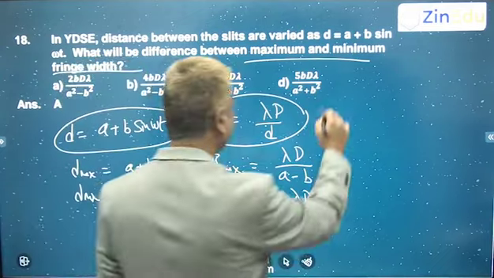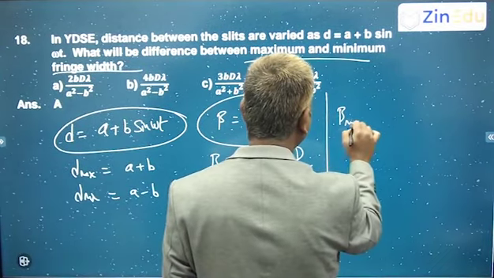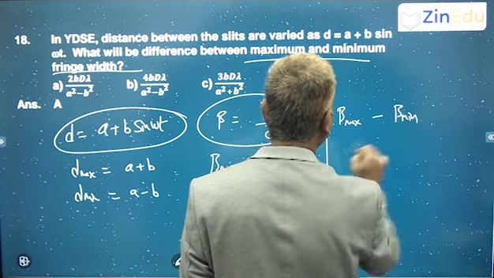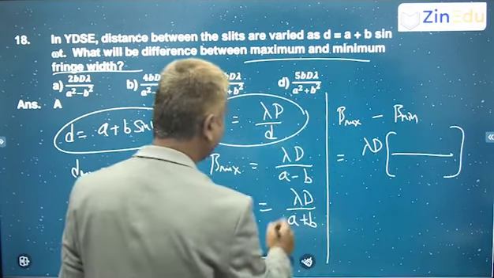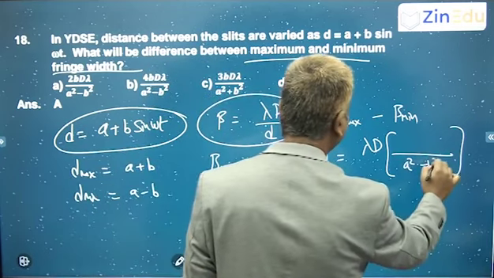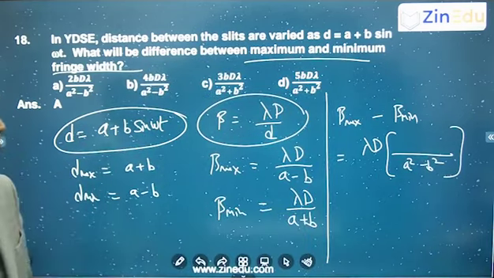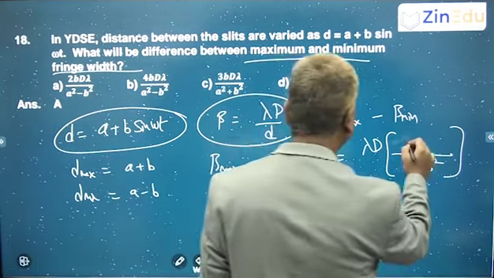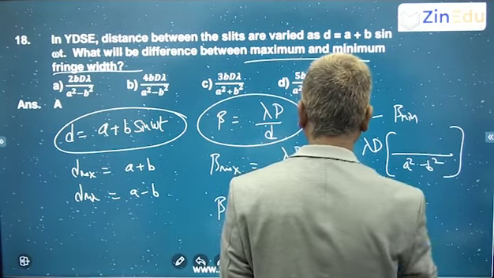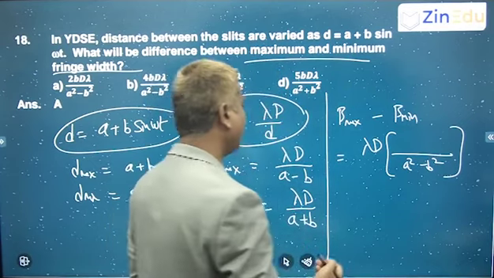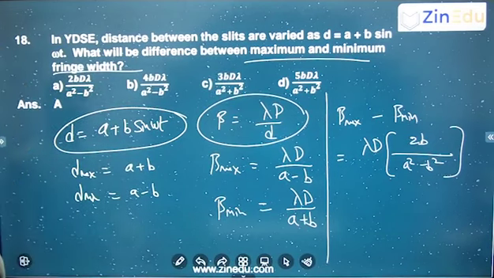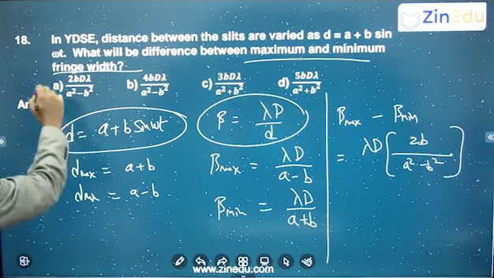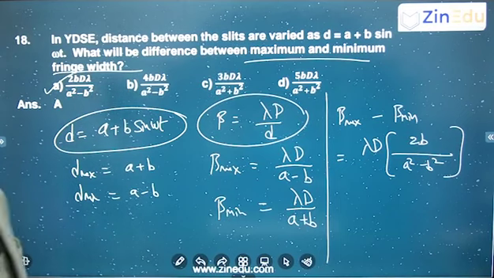Okay, so beta max minus beta minimum, that is equal to lambda capital D if I take it common. So this minus this, so a square minus b square, right? So a plus b minus of a minus b, you will get 2b. So 2b lambda capital D by a square minus b square, right? So that is this question. Now I'll proceed to the next one.